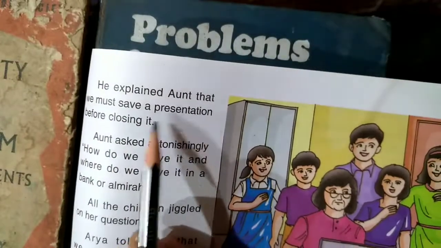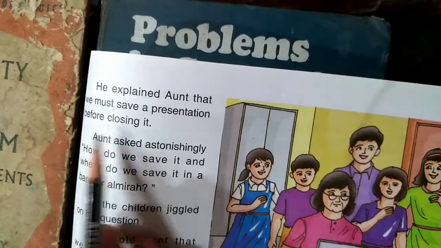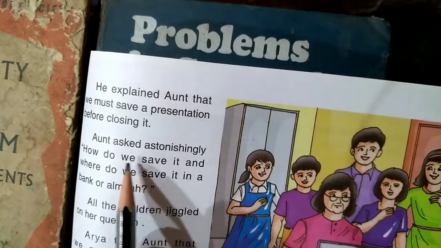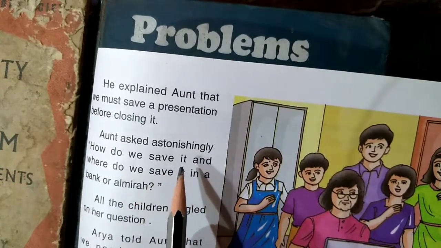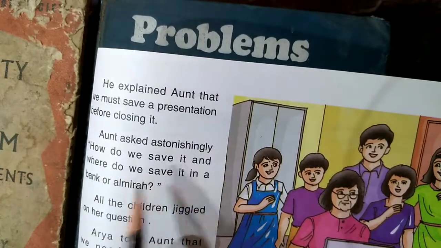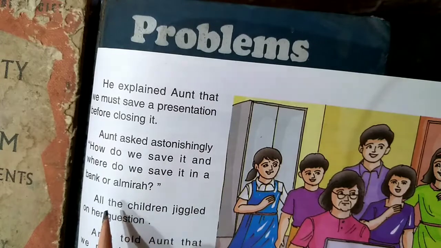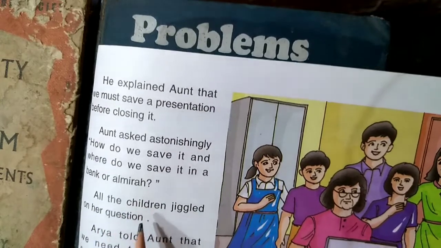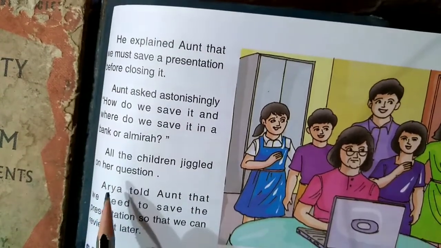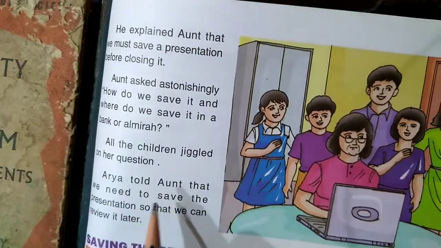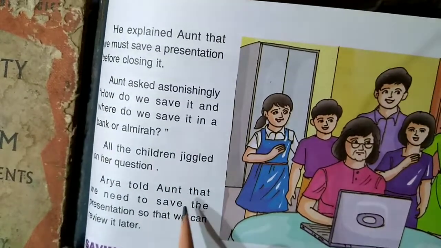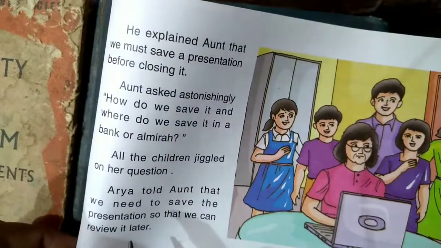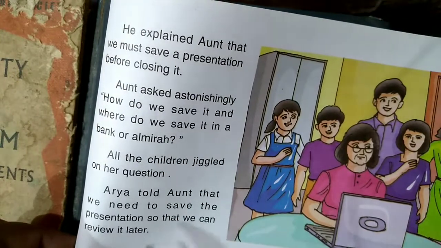He explained to Aunt that she must save a presentation before closing it. Aunt asked astonishingly, how do you save it and where do you save it, in a bank or almirah? All the children giggled at her question. Arya told Aunt that we need to save the presentation so that we can review it later.